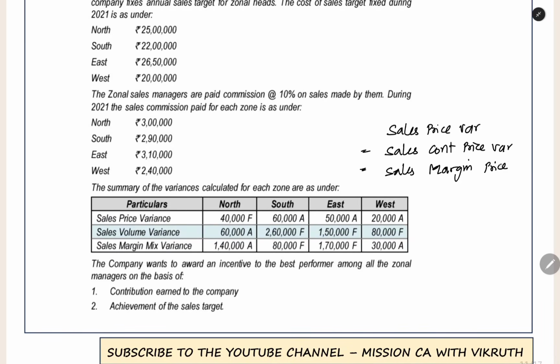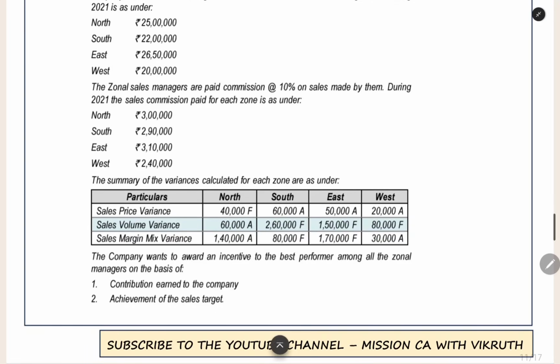So this is same in all the situations. Sales price variance only you will get in contribution price variance also, margin price variance also. So this sales price variance is also sales margin price variance. Now from budgeted margin you have to go to actual margin. You have to add the favorable less the adverse to get the actual margin.